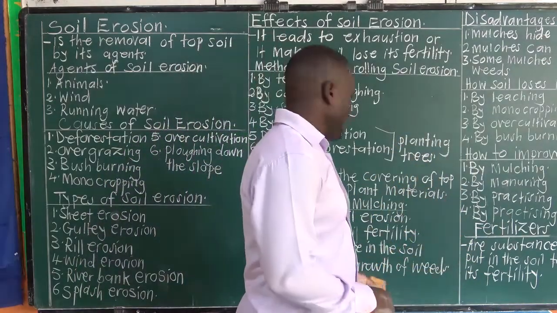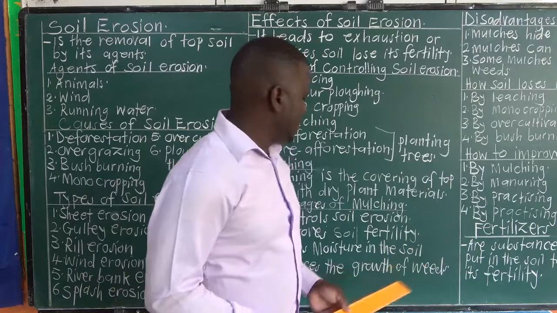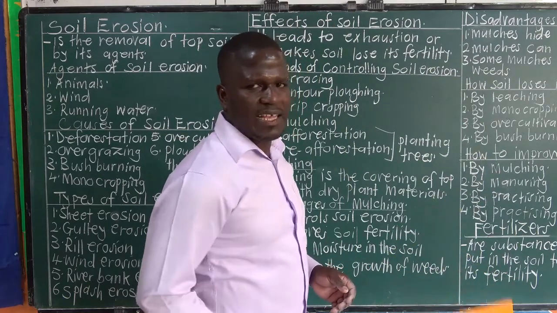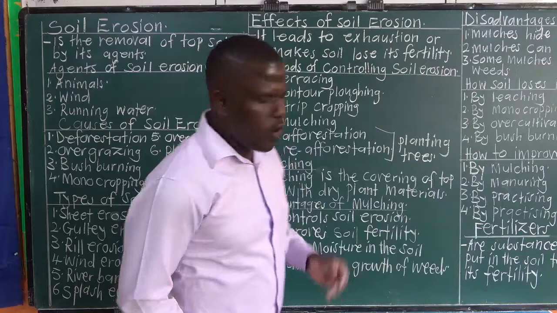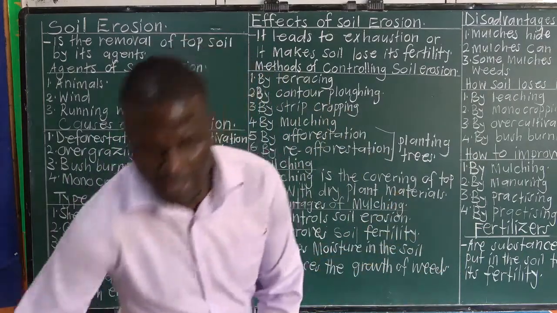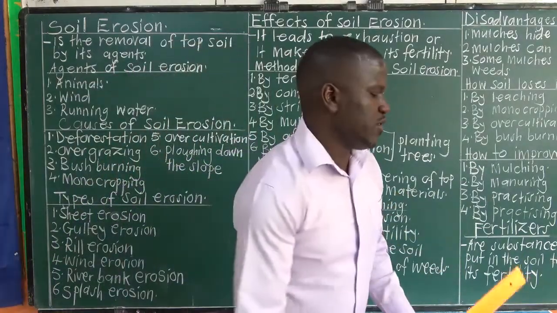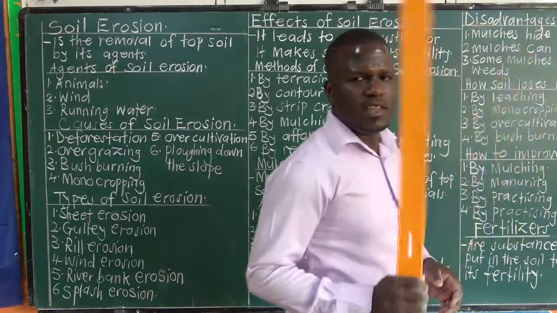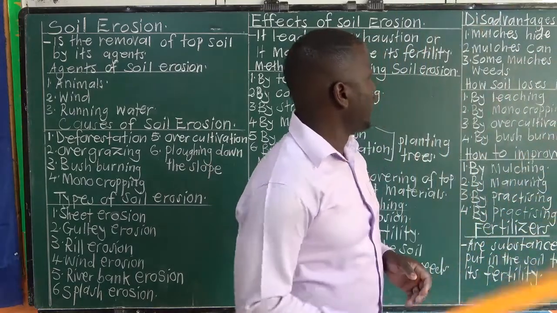Then, how does it control the growth of weeds? Mulches cut off sunlight from reaching the weeds. Or mulches prevent weeds from getting direct sunshine. That's how mulching controls the growth of weeds.